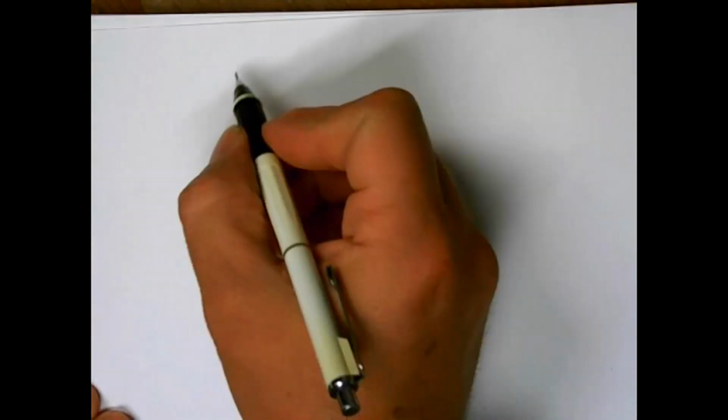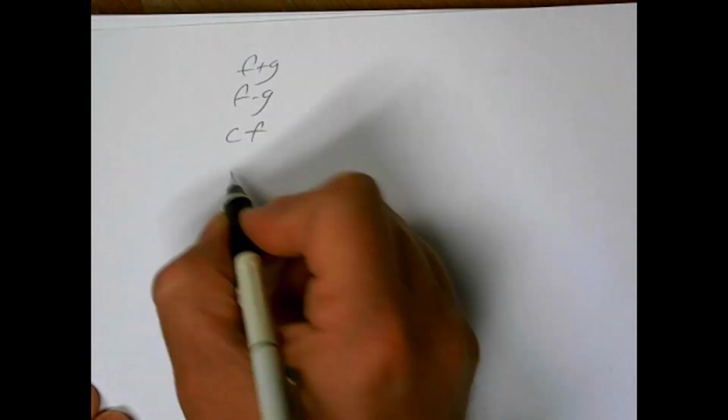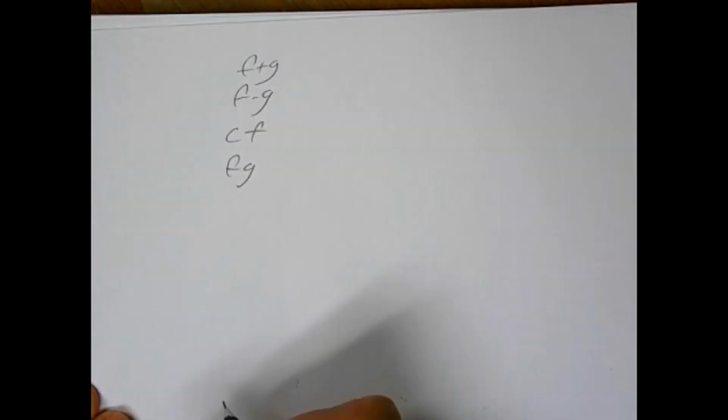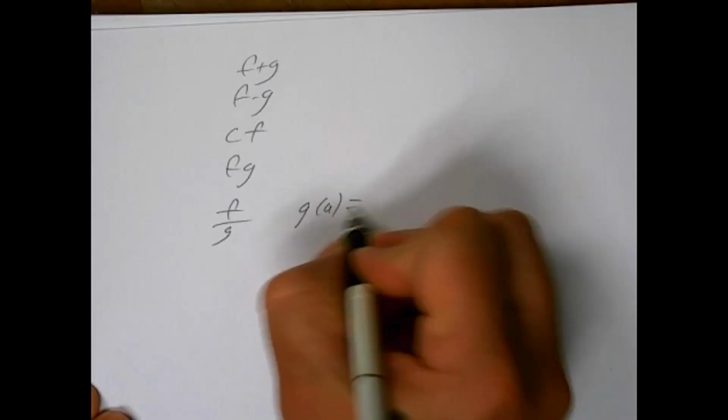We also learn that if you have f and g that are continuous, then f plus g is continuous, f minus g is continuous, a constant times a function is continuous, the product of the functions is continuous, and the quotient of the functions will be continuous as long as the one on the bottom never equals 0.